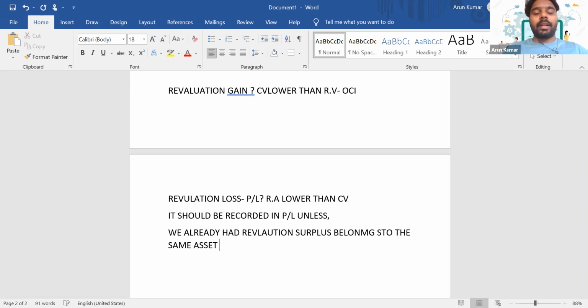Let's say two years before, we already revalued this asset, and on the subsequent revaluation there is a loss. In that scenario, since there is a revaluation surplus which we have recognized in OCI, whenever there is a revaluation loss, first of all we'll write off this revaluation surplus balance held in OCI. Let's say the revaluation loss is 25,000, but the revaluation surplus balance is 20,000. That 25,000 will first be used to write off your revaluation surplus balance, and the excess will be written off to P&L as an expense.